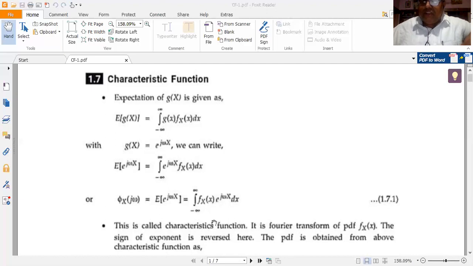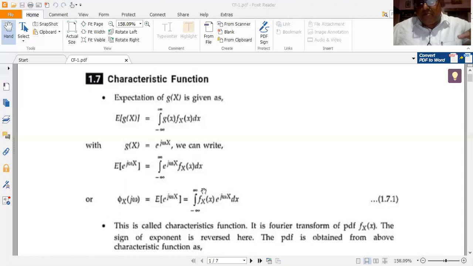So the characteristic function is the Fourier transform of the PDF function, wherein there is a reversal of sign in the exponential. Apart from the reversal of the sign, no other differences exist between a CF and a Fourier transform. In the Fourier transform, I have e to the power of minus j omega x. In the definition of the characteristic function, I have the positive exponential e to the power of j omega x. Right? So excepting for the reversal of the sign, everything is the same.